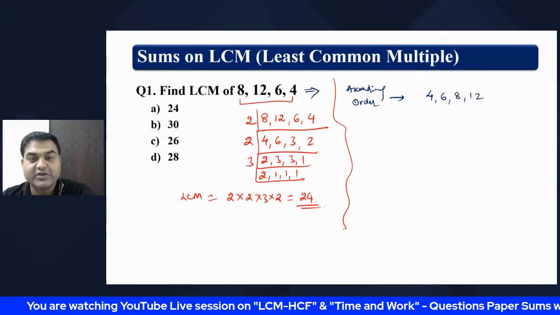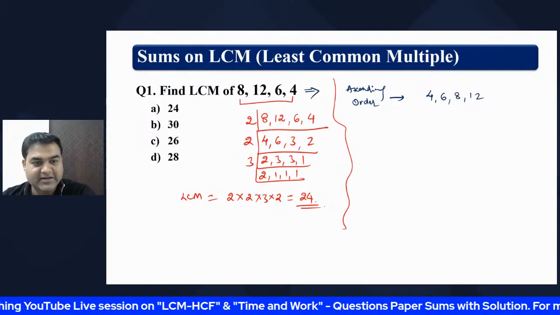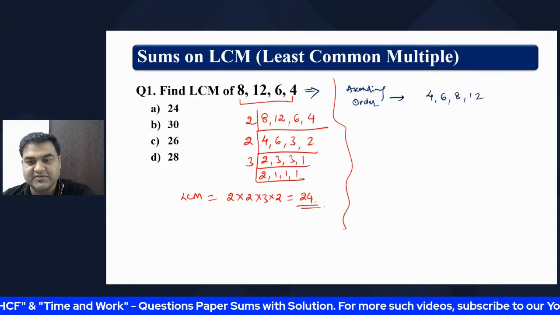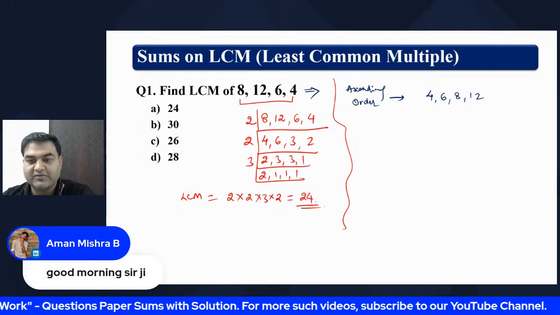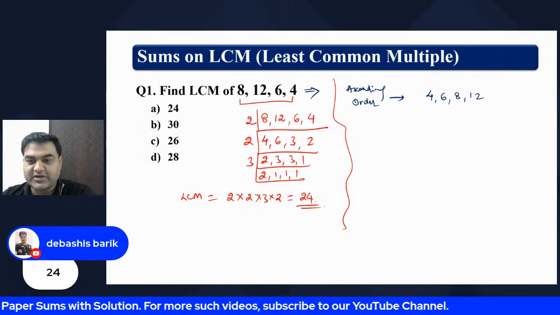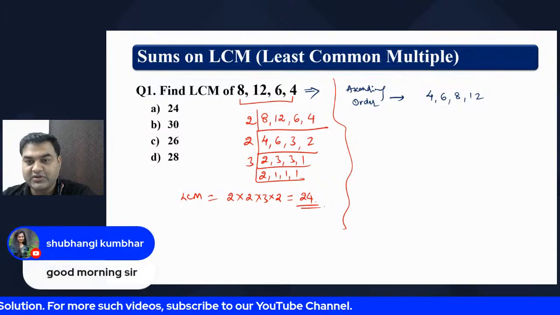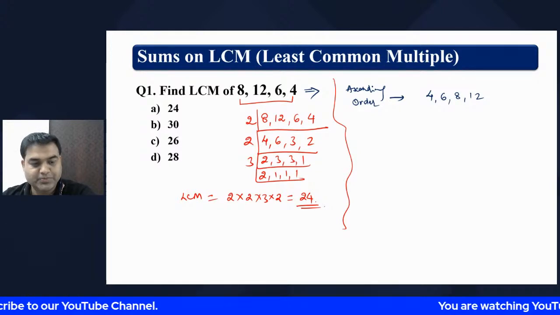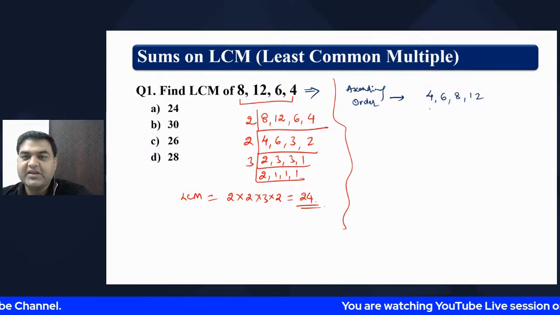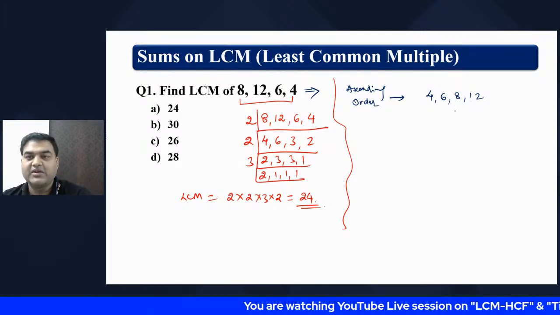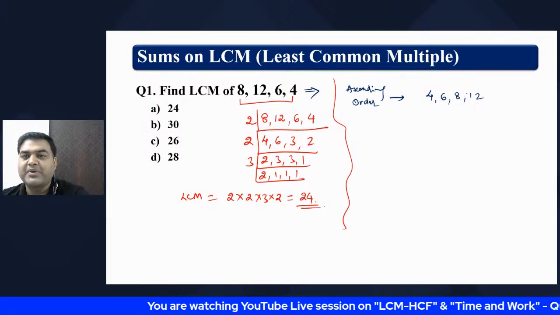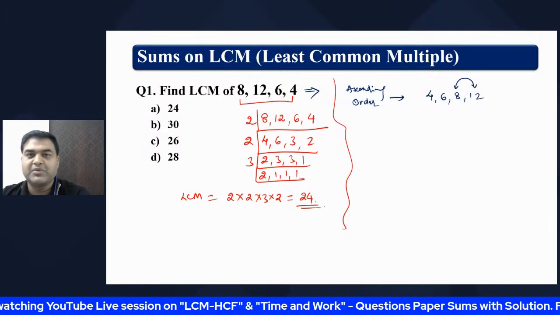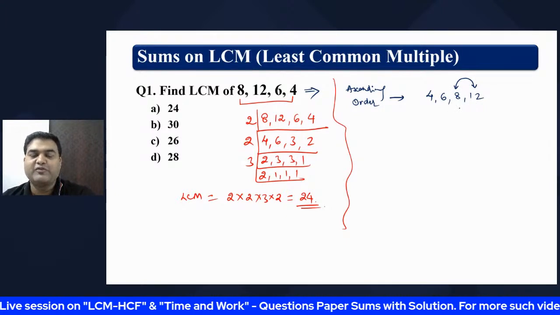Let me see the confirmation if you all can see the screen. Yes, everybody can see the screen. Wonderful. Debashis has already given the answer as 24. Wonderful. So calculation is very good. Very good, Debashis. Superb. So what we will do is, we will write the numbers in ascending order, and we will go to the top right side. These two numbers, the biggest two numbers, we will check and try to find the LCM of that.